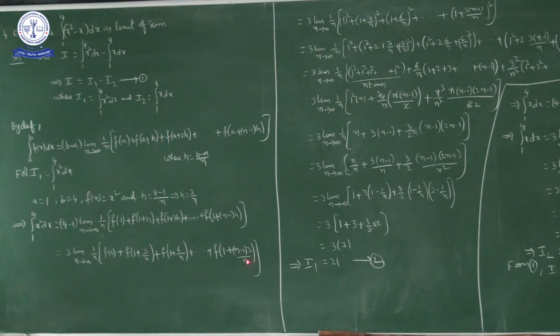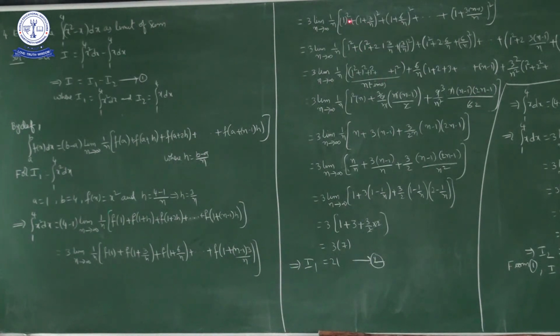Okay, next. What is f of x? f of x is x square, no? So f of 1 is what? 1 square. f of 1 plus 3 by n is what? 1 plus 3 by n whole square. f of 1 plus 6 by n is what? 1 plus 6 by n whole square, plus and so on up to f of 1 plus n minus 1 into 3 by n is what? 1 plus 3 into n minus 1 by n whole square. Okay, now 3 into limit n approaches infinity 1 by n, 1 square, 1 square, 1 square, how many times? Okay, n times.